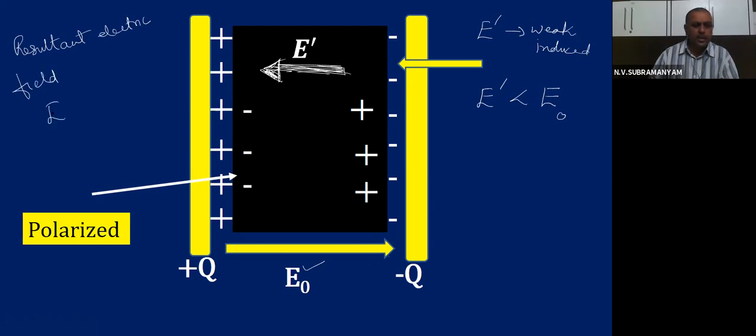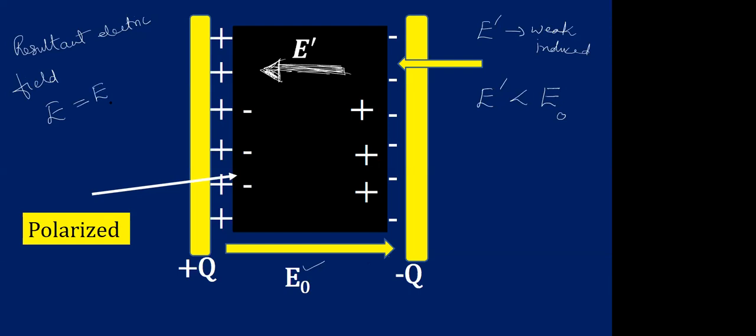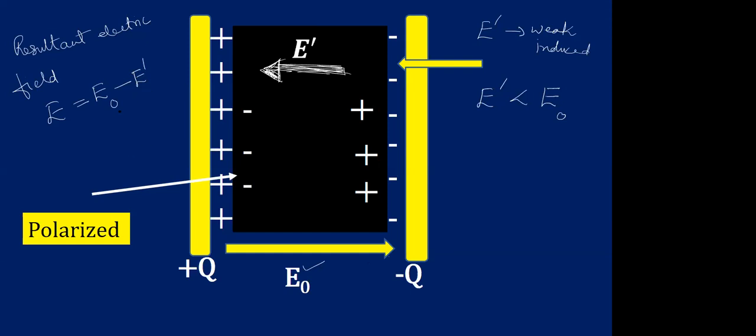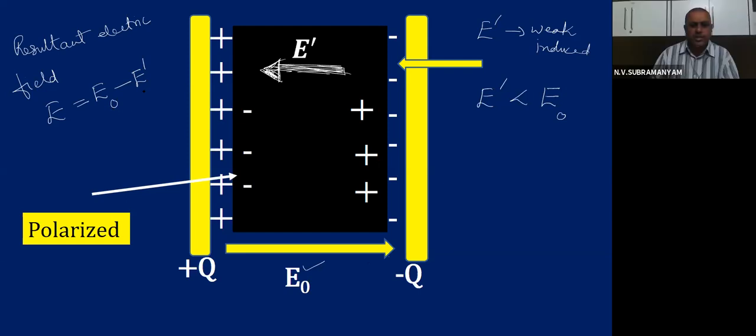That means the resultant electric field E will be equal to E0 minus E dash. Why E0 minus E dash? Because E dash is less than the E0 value.